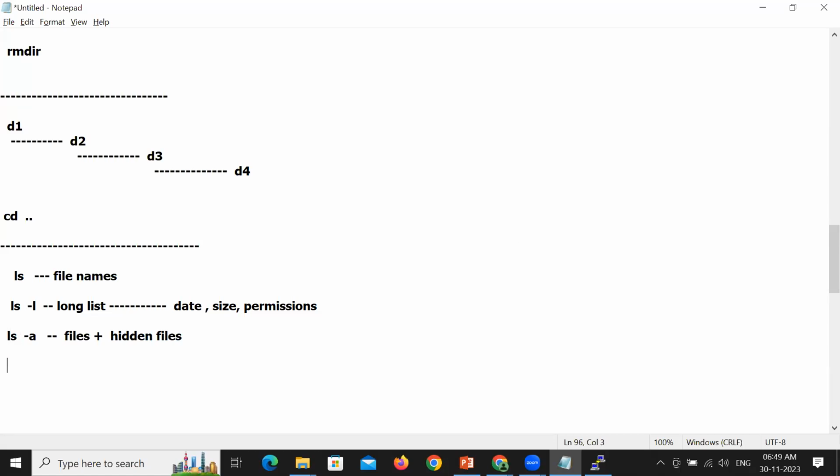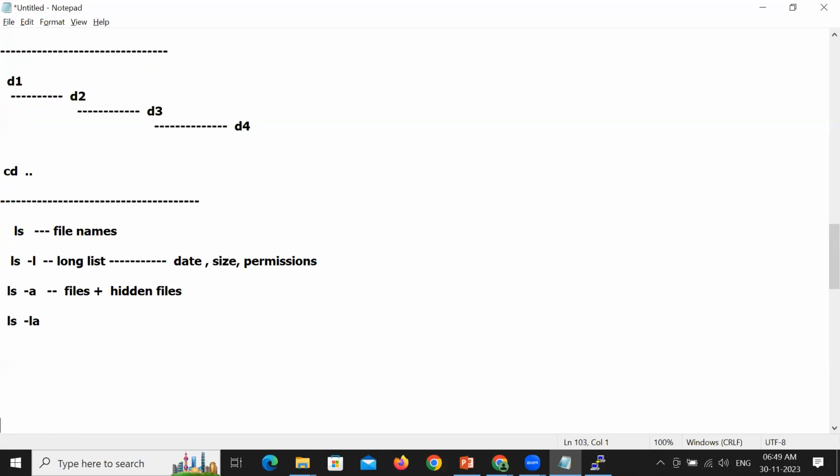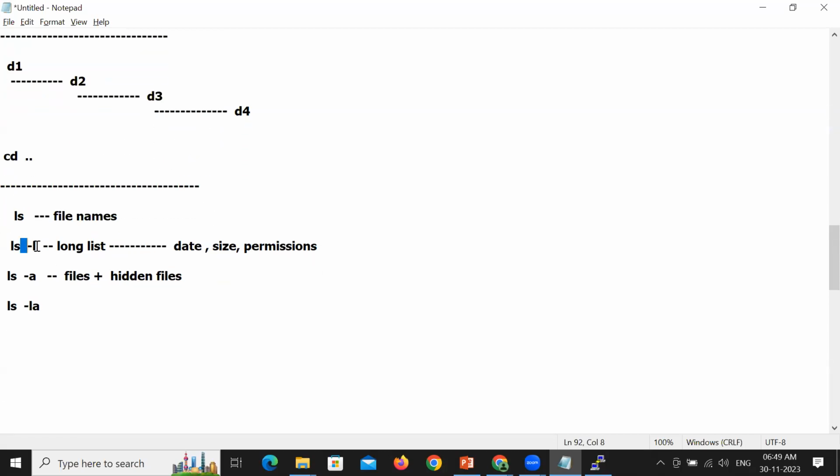You can use a combination, ls -la. You can use -l and -a both together. When you write ls -la, you will get the long list, because -l stands for long list. You get the date, size and permissions of the file, and not only normal files. You get the date and time of the hidden file when it was created, and the size of the hidden files also.